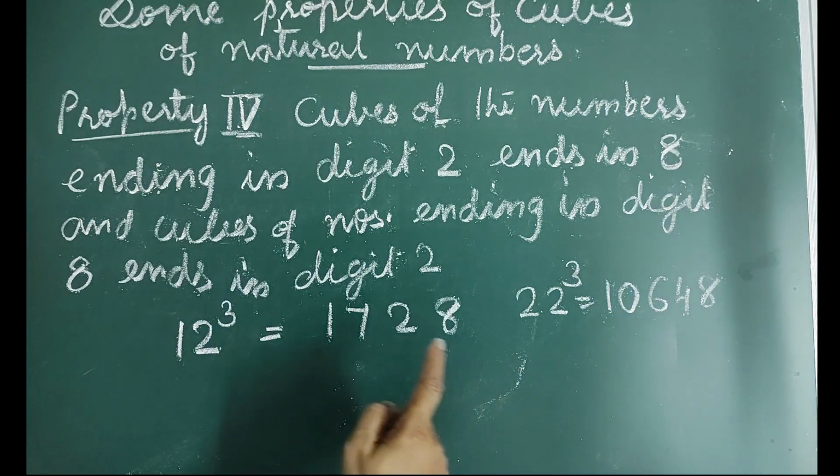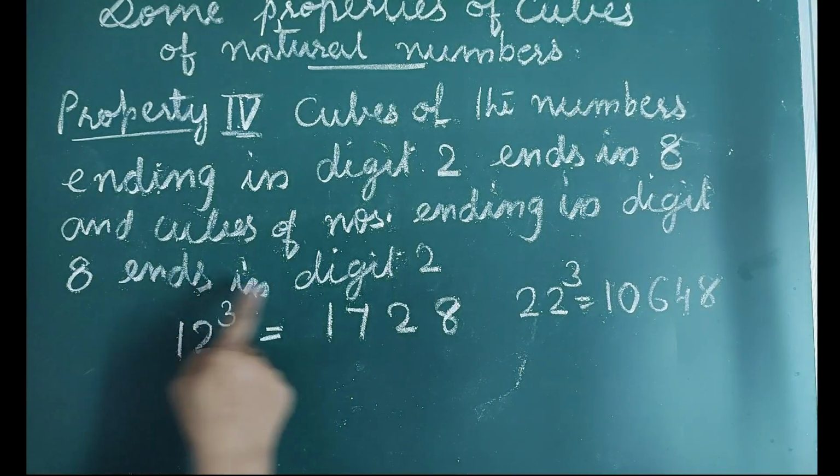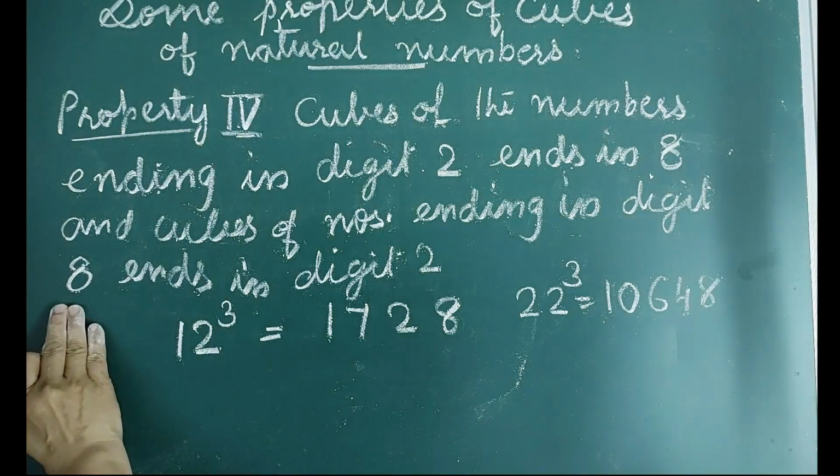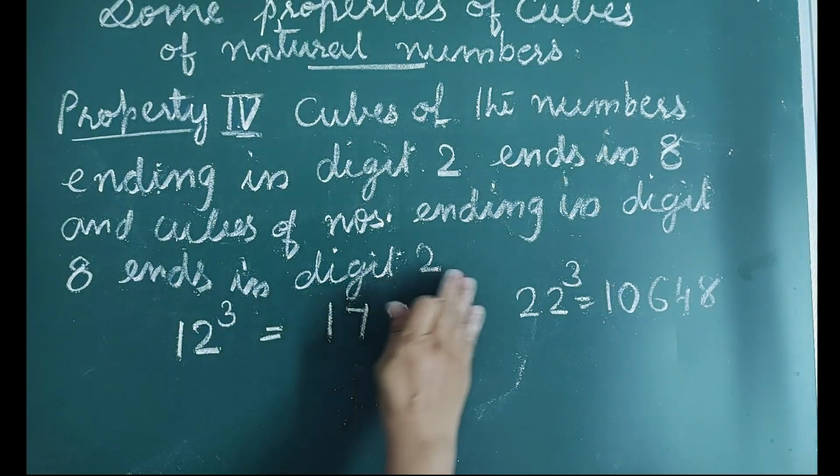At the same time, we can explain the numbers ending in digit 8 end in digit 2.